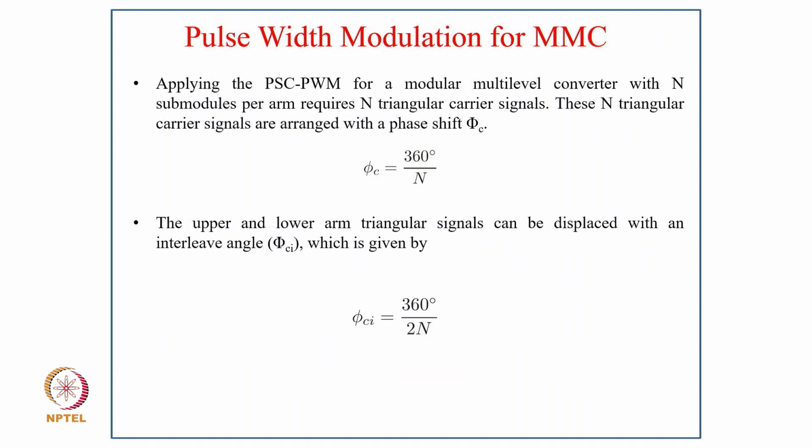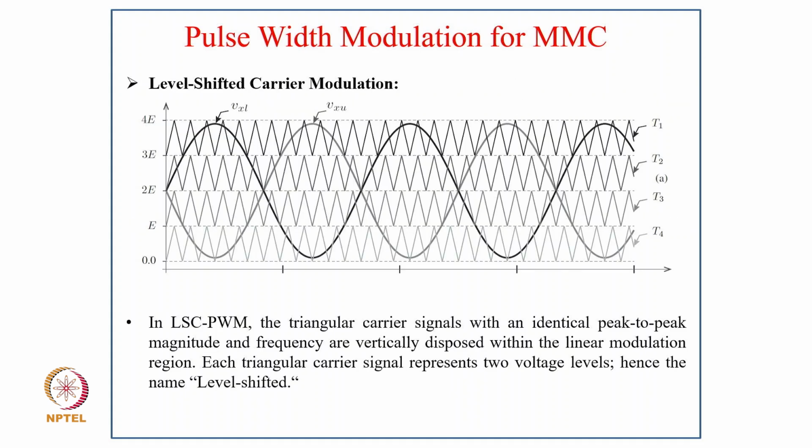plus theta x. So applying this PSC-PWM to a modular multilevel converter with n submodules per arm requires n triangular carrier signals, and these n carrier signals are arranged with a phase shift of phi c, where phi c is 360 by n. The upper and lower arm carrier signals can be displaced with the interleave angle phi ci, which is given as phi ci equal to 360 degrees divided by 2n. And this is how the phase shifted carrier waveform looks, with 4 carriers in a phase shifted manner along with the modulating signals Vxu and Vxl.